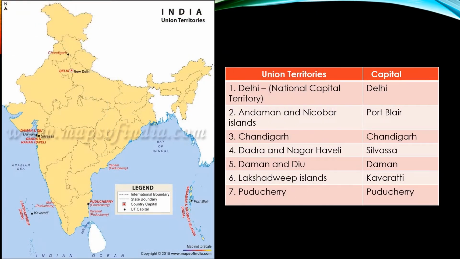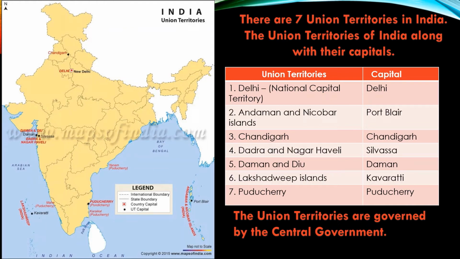Children, this India map shows Union Territory and Union Territory capital. There are 7 Union Territories in India. The Union Territories of India along with their capitals. Delhi: formerly Delhi was a Union Territory, but some years back it has been awarded the status of the National Capital Territory, and the capital is Delhi.